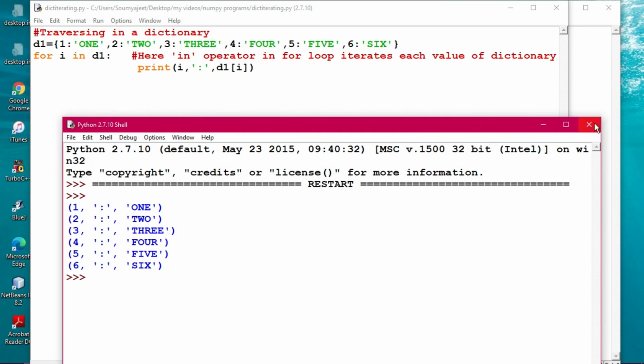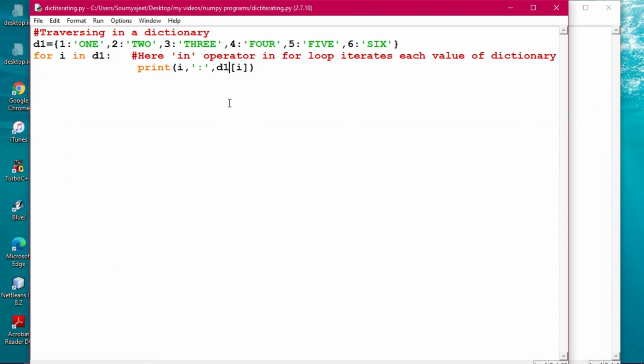All right, so this is actually the traversing in a dictionary that I had demonstrated to you. So this is today's session, and I am finishing out here. You definitely do the practical execution of these particular programs. By using these programs or by changing their values, or in other ways also, you can develop any other program, that also will be welcome.